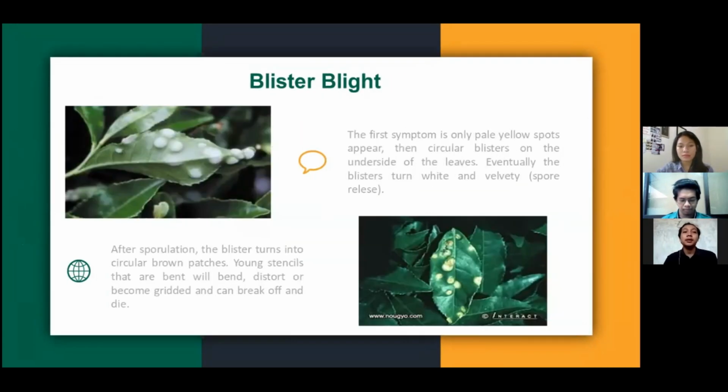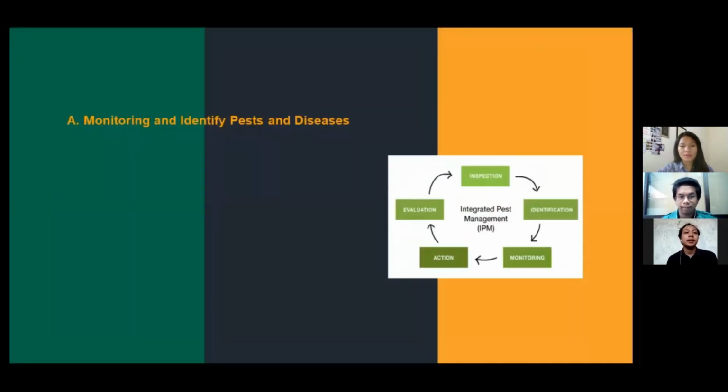Next, number 2 is blister blight. The first symptom is pale yellow spots, then circular blisters appear on the underside of the leaves. Eventually, the blisters turn white and velvety as spores are released. After sporulation, the blisters turn into circular brown patches. Young stems will bend, become distorted, and can break off and die.